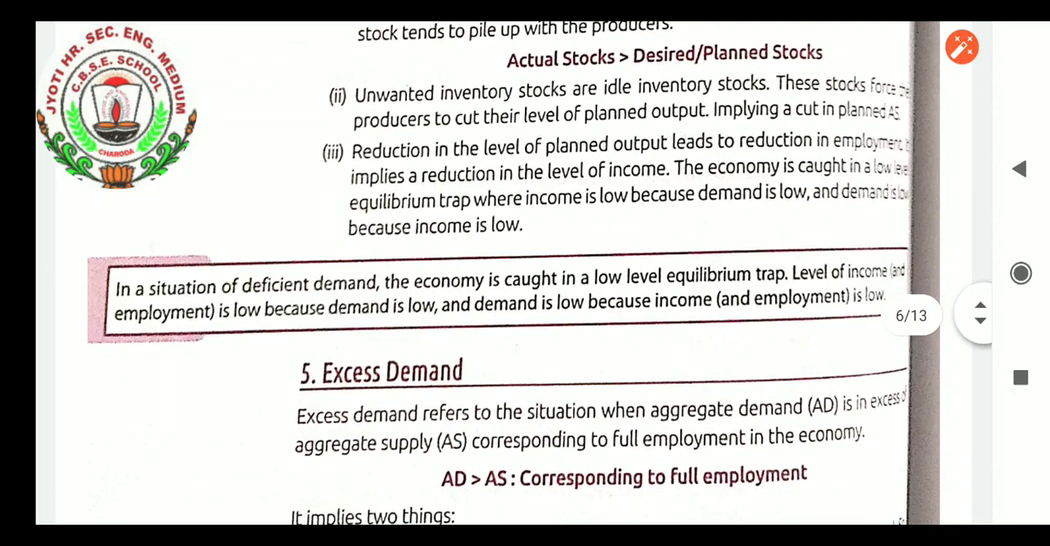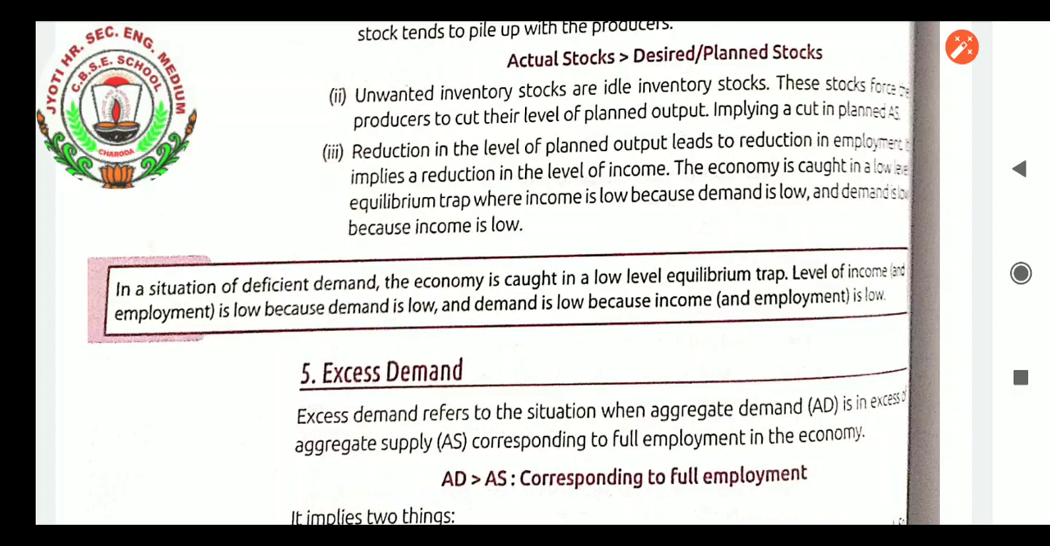In a situation of deficient demand, the economy is caught in a low level equilibrium trap. The level of income and employment is low because demand is low, and demand is low because income and employment are low. So it will work parallelly and it will not be good for our country.